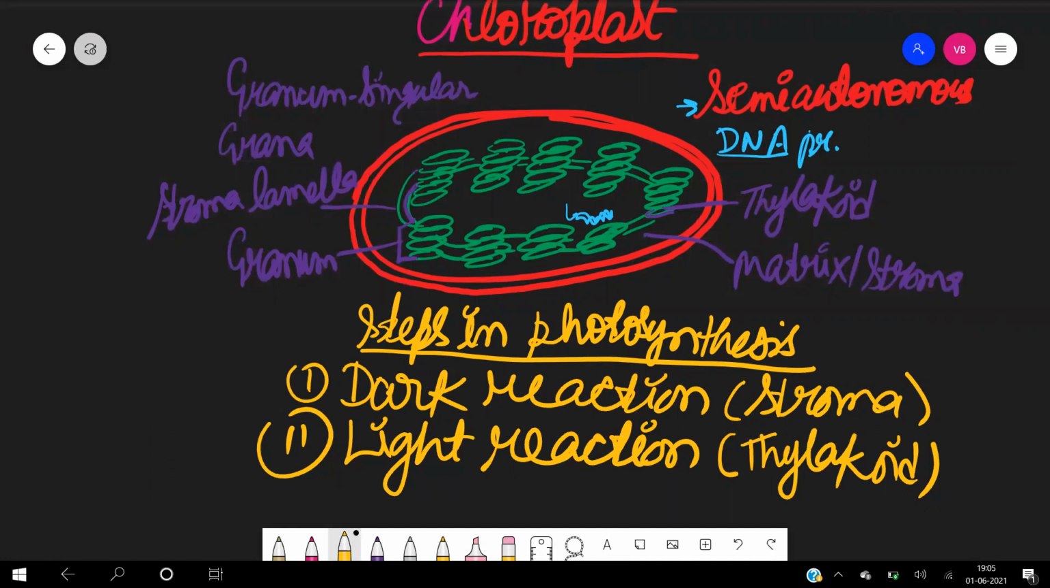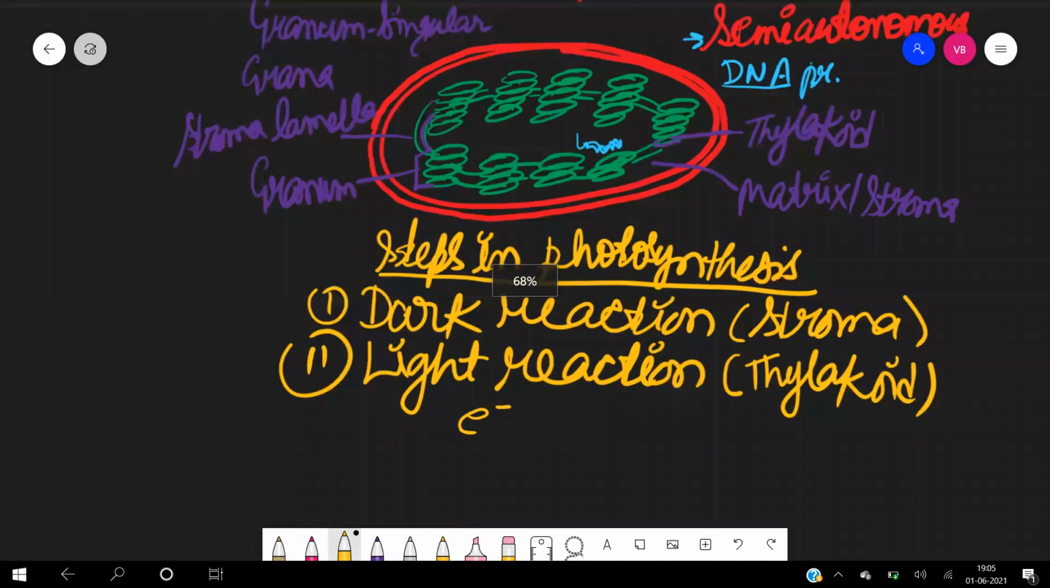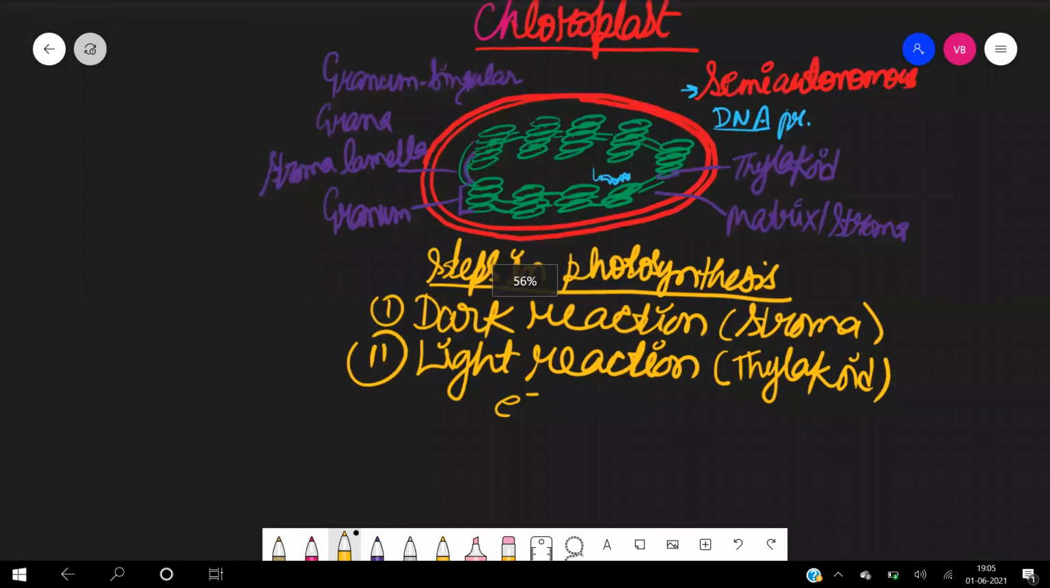Whatever light is absorbed by the chloroplast helps in the release of electrons. And these electrons actually move from one step to another.